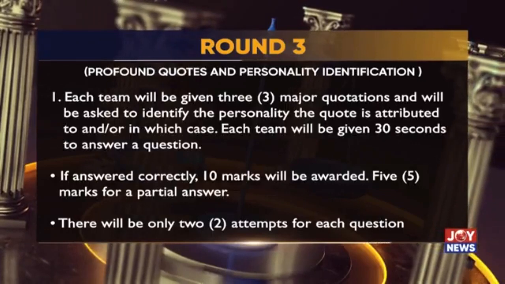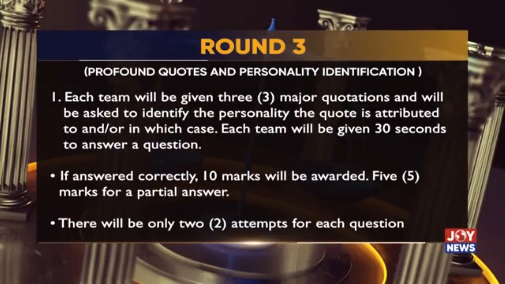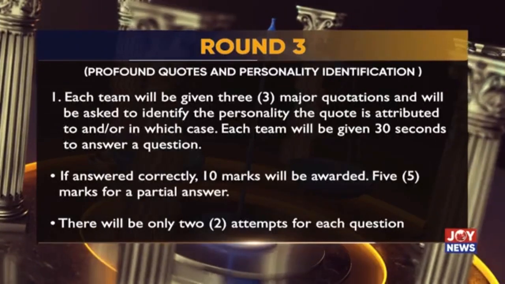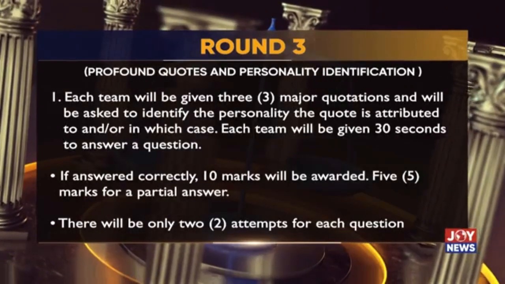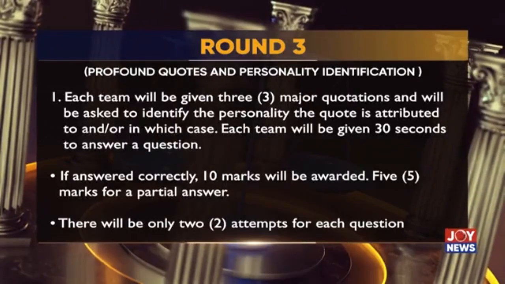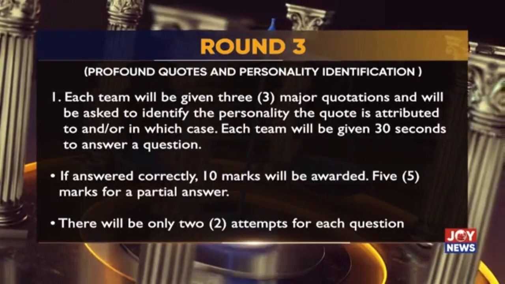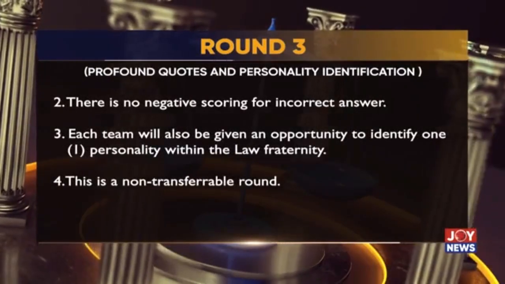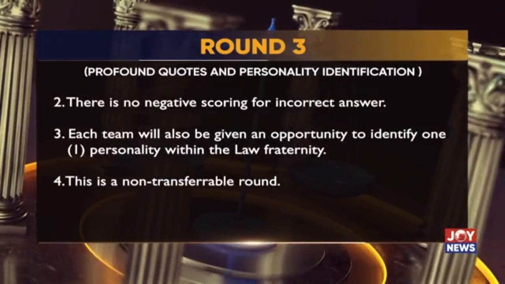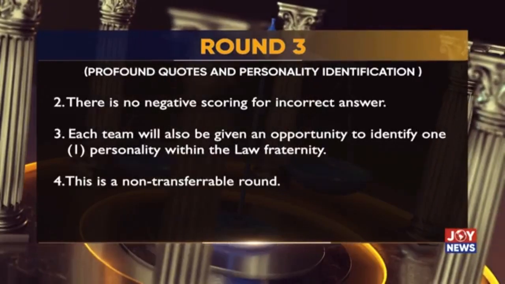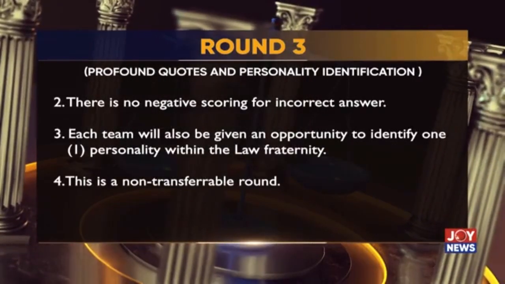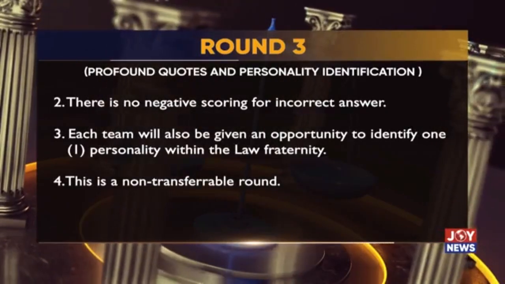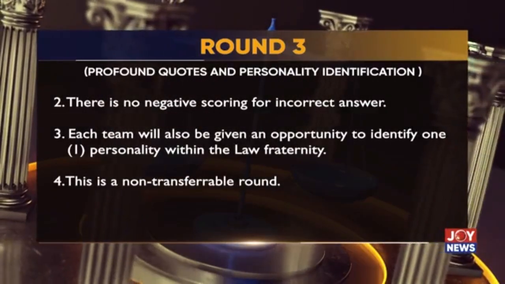If you answer correctly, 10 marks will be awarded, 5 marks for a partial answer. There will be only 2 attempts for each question. There's no negative scoring for an incorrect answer. Each team will also be given an opportunity to identify 1 personality within the legal fraternity. This is a non-transferable round.